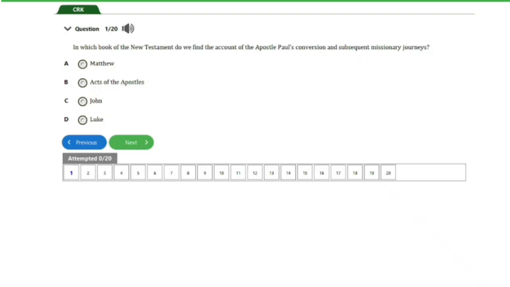It says, in which book of the New Testament do we find the account of the Apostle Paul's conversion and subsequent missionary journeys? We have A. Matthew, B. Acts of the Apostles, C. John, D. Luke. So guys, the answer to this question is option B here. That's Acts of the Apostles. So let's head on to the next question, guys.